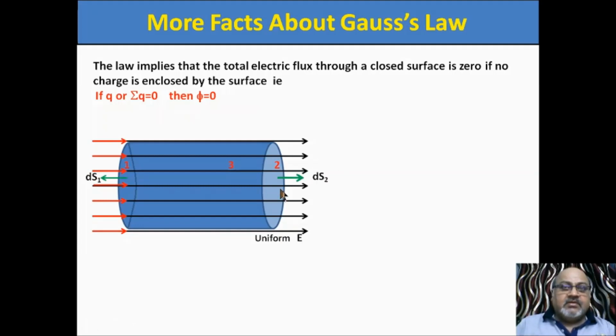Here, focus on this point, area vector dS2 outward. At the third surface, I draw again. See, dS3, the green vector, is outward to the curved surface, but at this surface the electric field lines are along this black arrow.